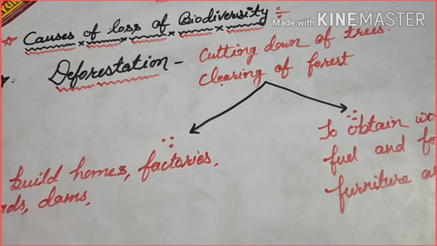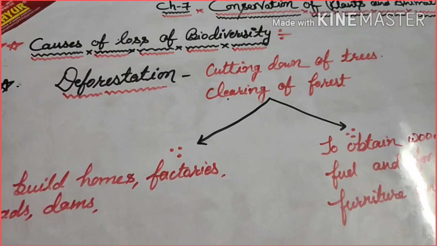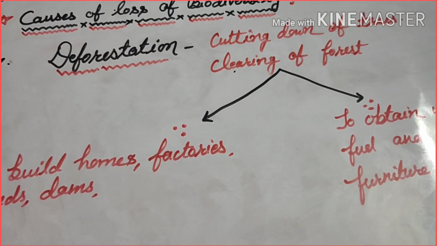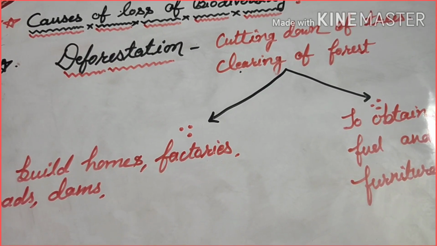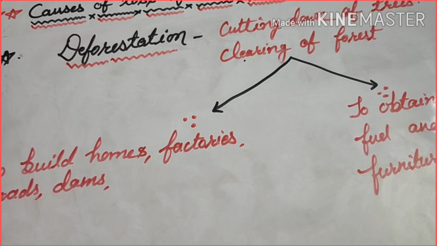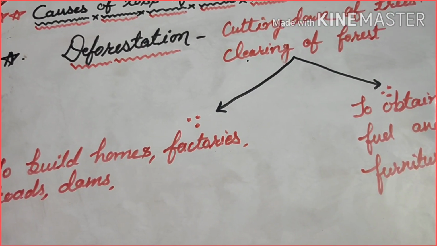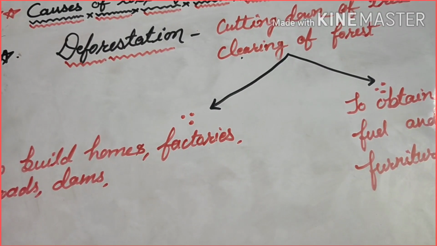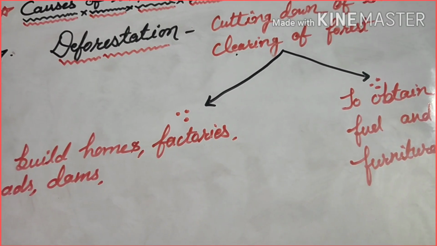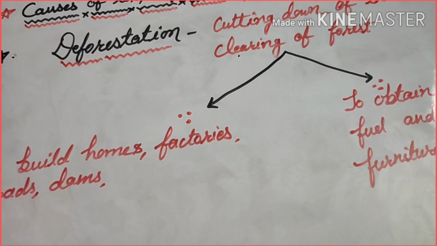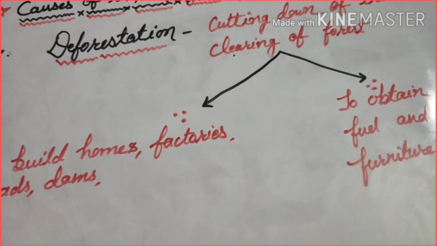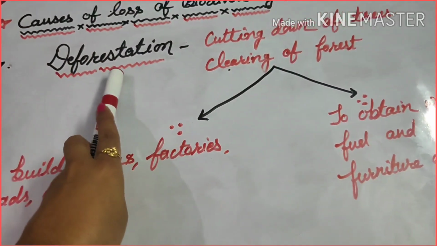because human beings use trees for various purposes. We utilize the wood from trees for buildings, furniture, houses. We cut down the forest for many purposes because we use plants and plant products in industries, in factories, for food items. So there are many uses of plants. This cutting down of forest on a large scale is called deforestation.